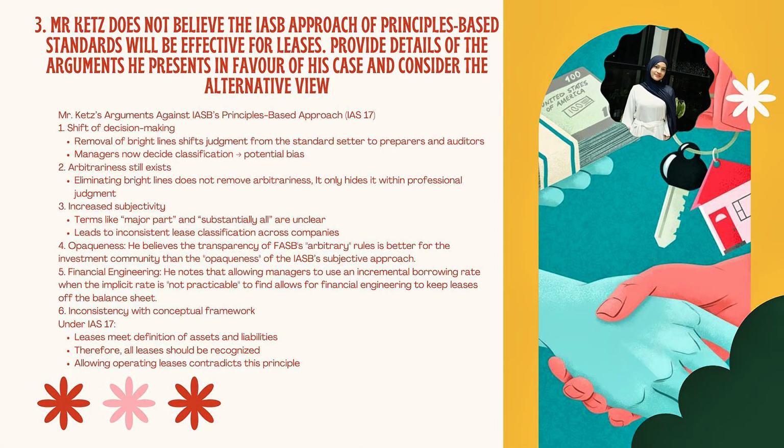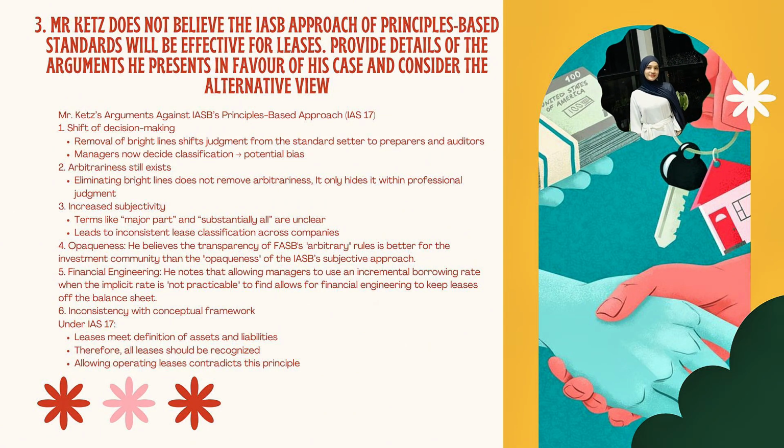So the next question is: Mr. Katz does not believe the IASB approach of principle-based standards will be effective for leases. Provide details of the arguments he presented in favor of his case and consider the alternative view. So, from his arguments against the principle-based approach of IAS 17, he argues that there is a shift of decision making. By removing bright lines, the responsibility moved from the standard setters to preparers and auditors. This means that managers are now making the classification decision, which can create potential bias.